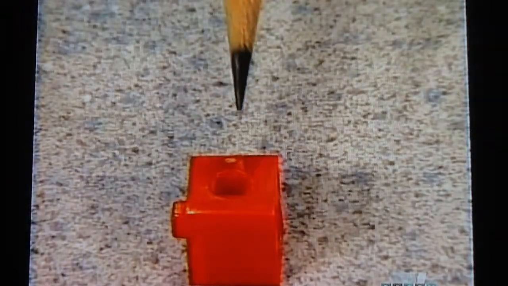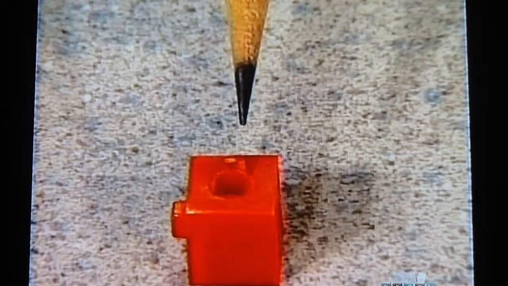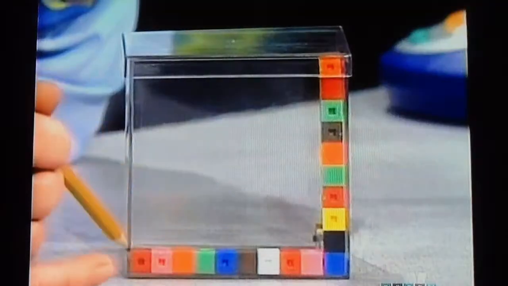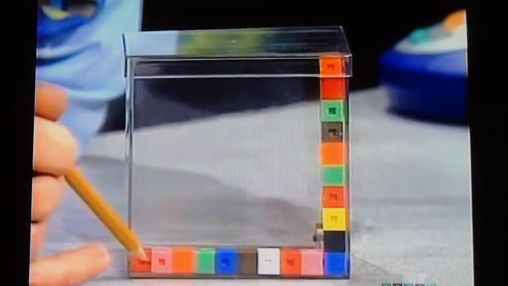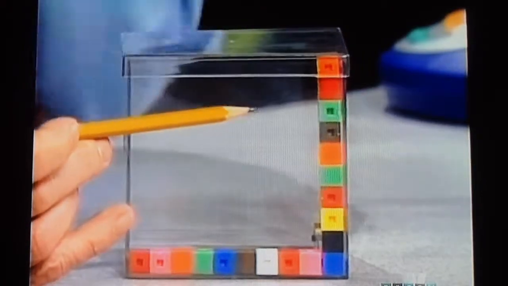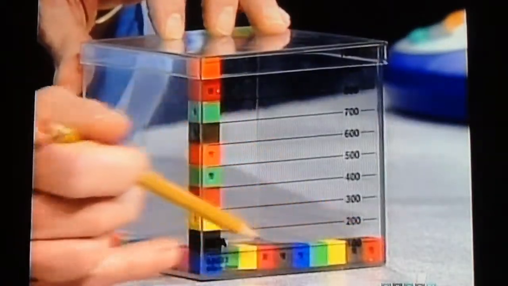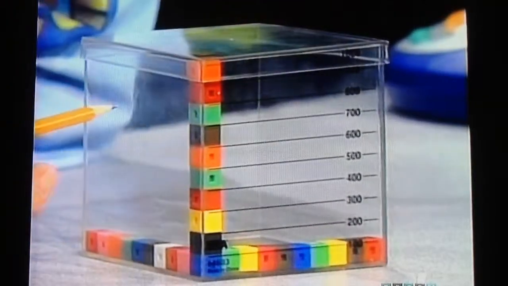Let's look at another example of measuring mass using metric measurement. Remember the cube that we saw earlier? Well, imagine 1,000 of these stacked together. In other words, we would have 1 decimeter long, 10 of them wide, 10 high, and 10 deep. Imagine them all filling this cube.